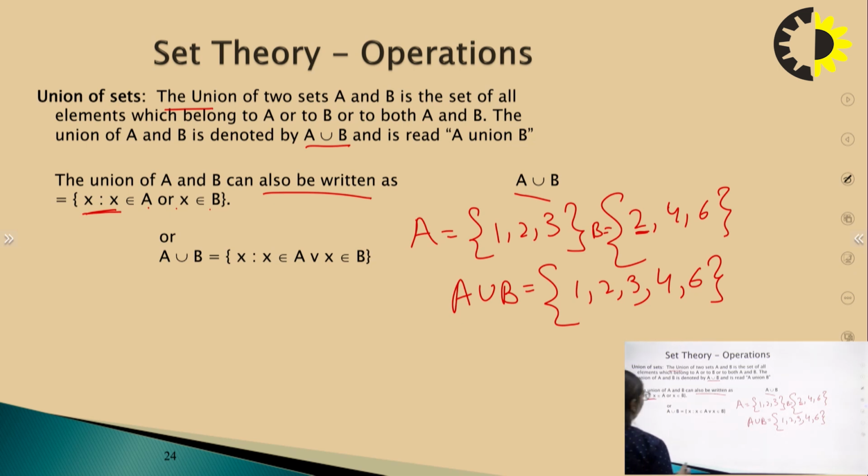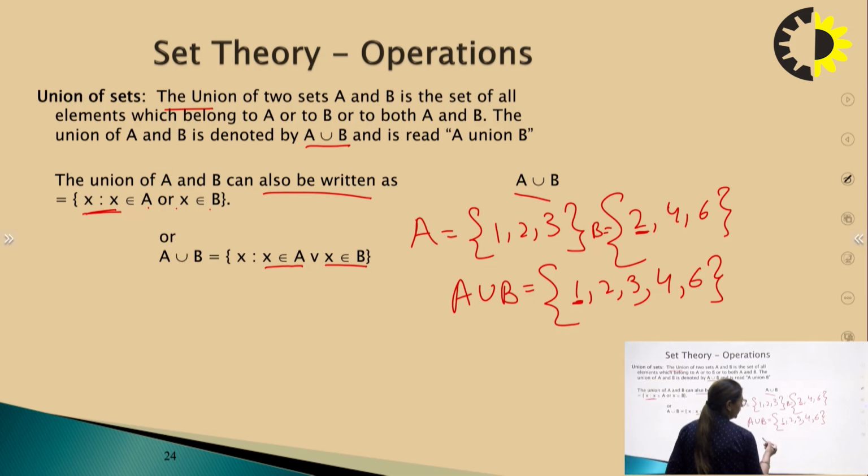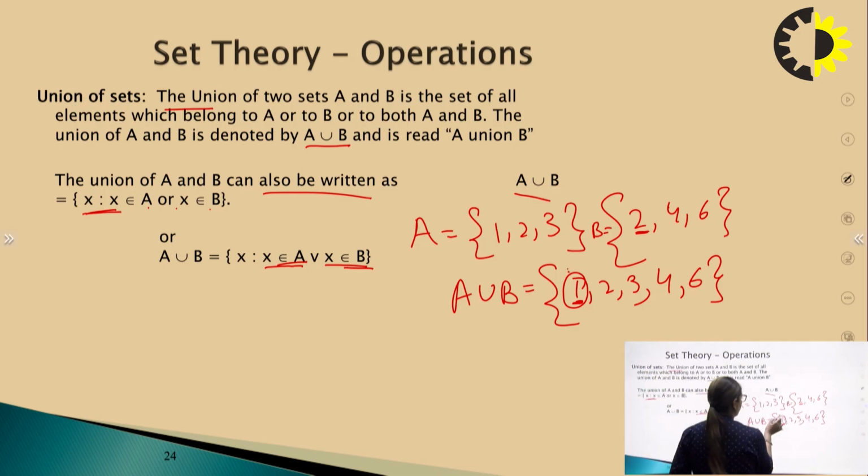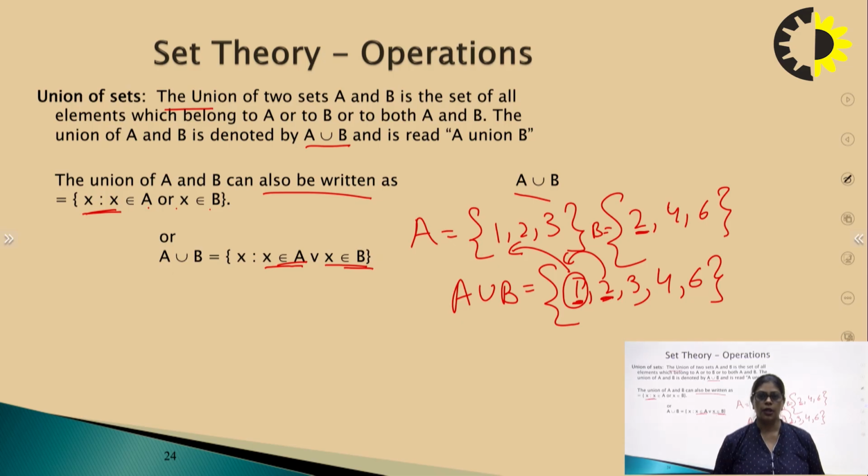Now, X belongs to A or X belongs to B. If we check one element at a time, let us suppose we are checking 1. The condition is that it should belong to A or belong to B. For 1, it belongs to A. Similarly, the second element belongs to A. When a union set is formed, we have to check that every element belongs to one set or the other from which we are creating the union.